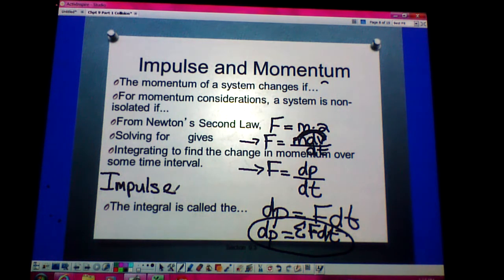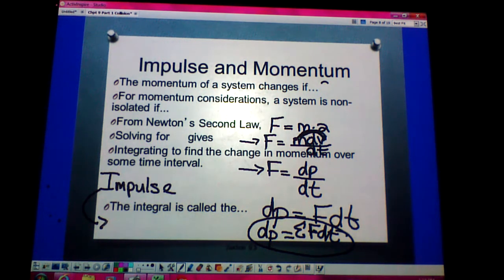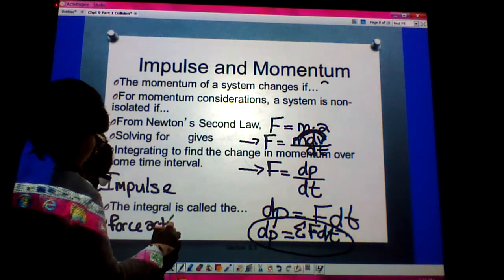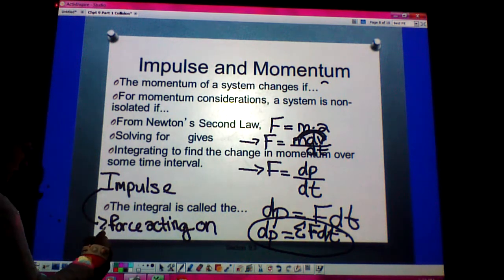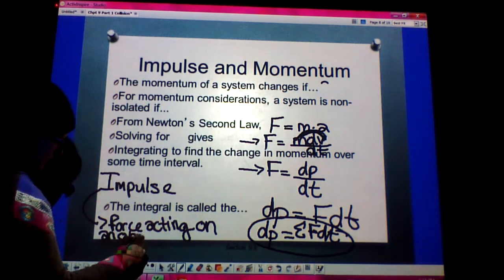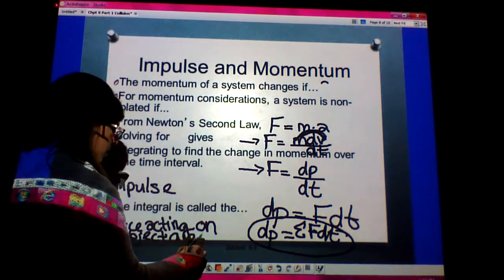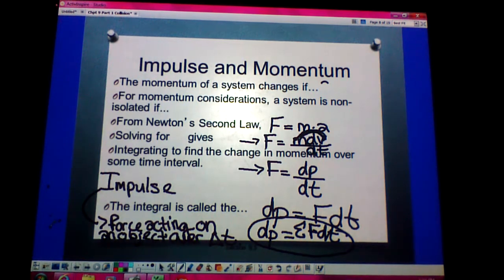An impulse is simply the force acting on an object over a time interval, delta t. So it's the force acting on an object over a time interval. That's impulse.